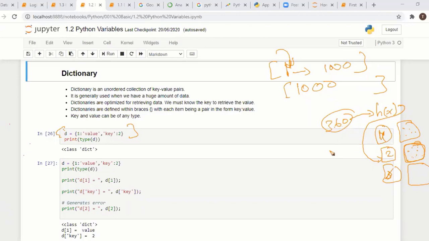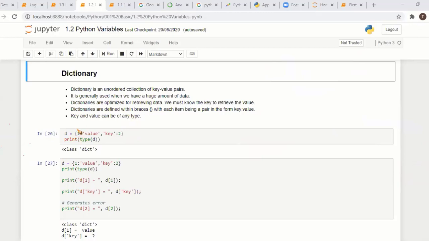That's why the performance is better; otherwise we have to go through each and every value. With a data collection of 1,000 values, checking all the values for 360 will take time. If you use a dictionary, it has a built-in hashing algorithm, and that's why the performance is faster than other data collection objects.